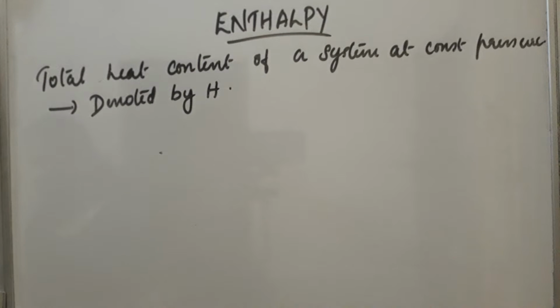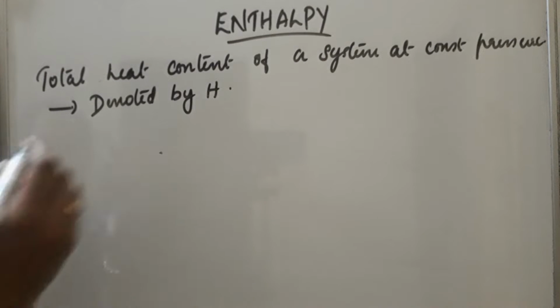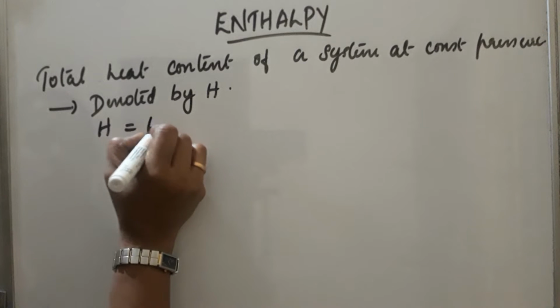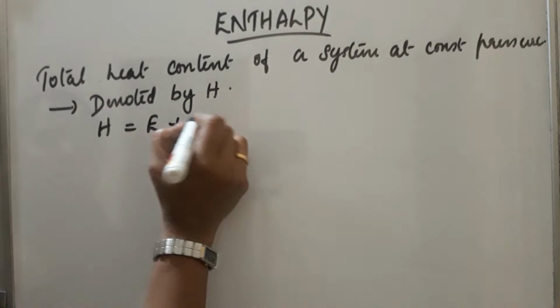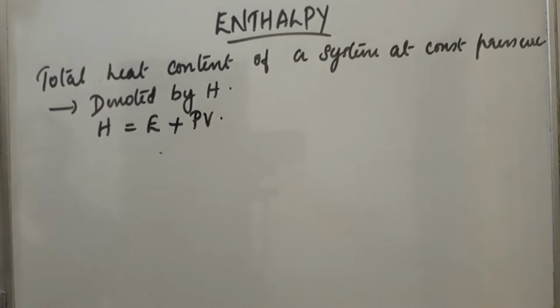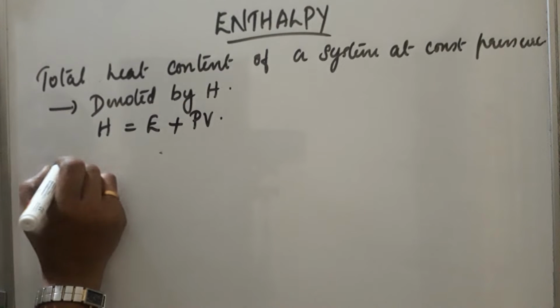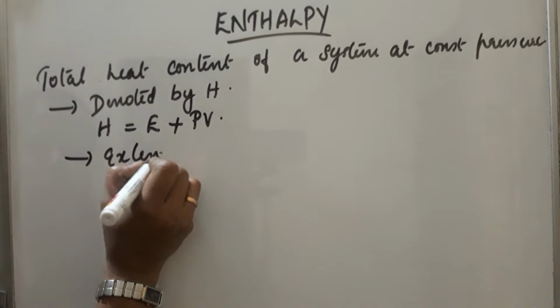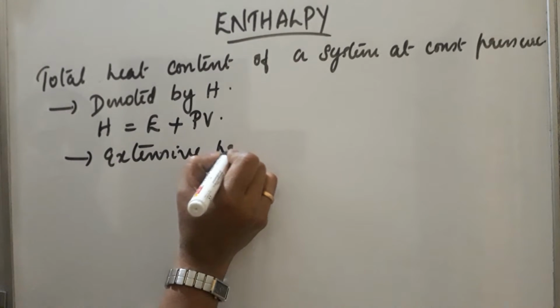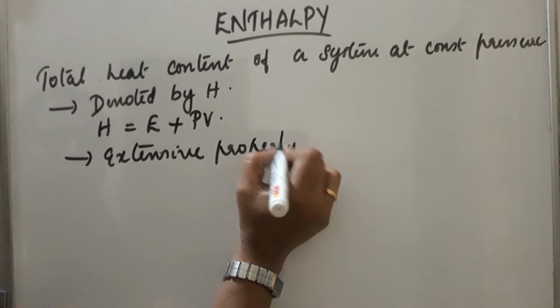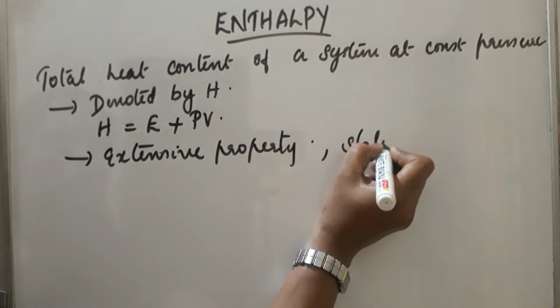It is mathematically expressed as the sum of internal energy and pressure volume energy. So, enthalpy is the sum of internal energy E and pressure volume energy. Now, it is an extensive property. Enthalpy is an extensive property because it depends upon the quantity of the material, and also it is a state function.